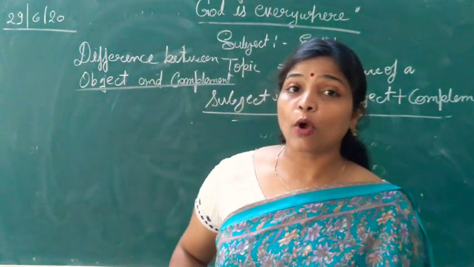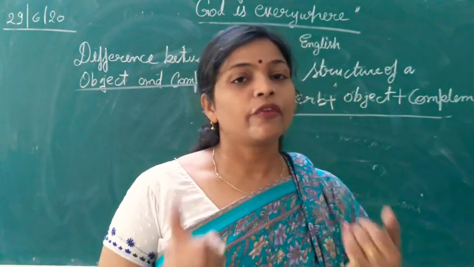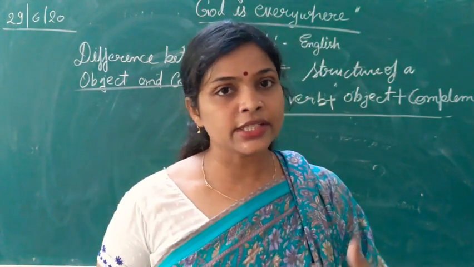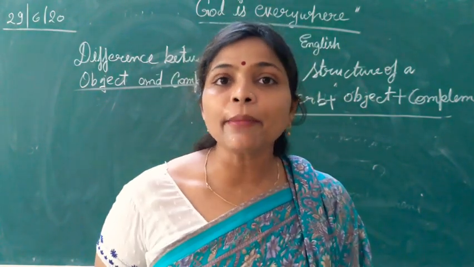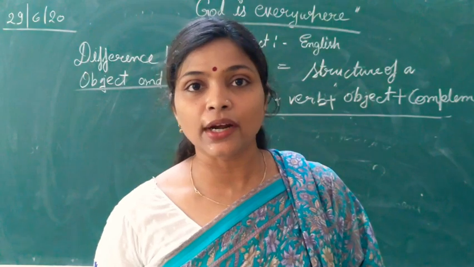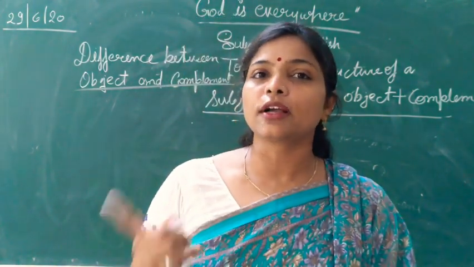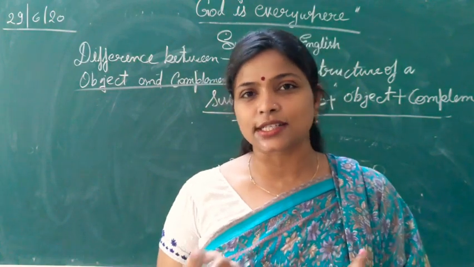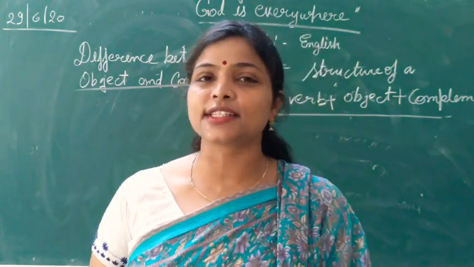As I told you, when we put what and whom in a sentence we get our object. But how do we get our complement? Just like I am a teacher. If we are putting there what, we are getting answer teacher, but that is not our object. That is our complement.